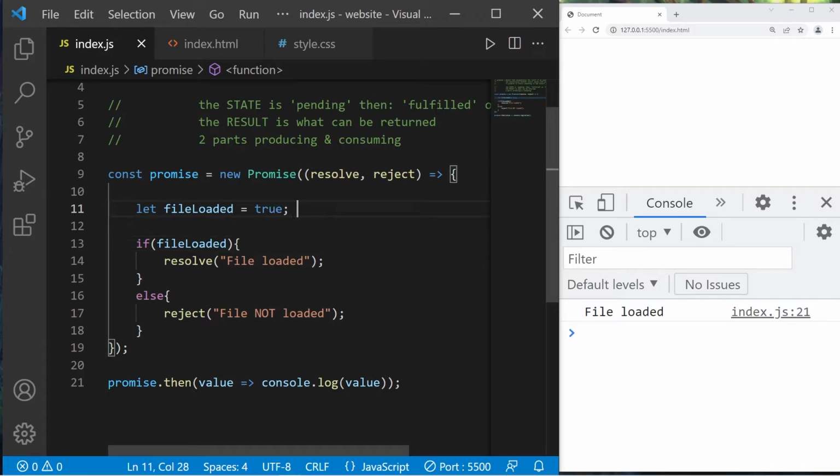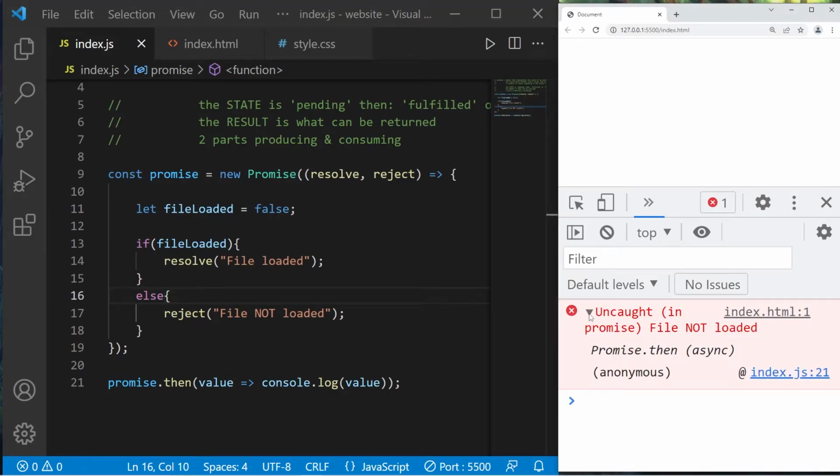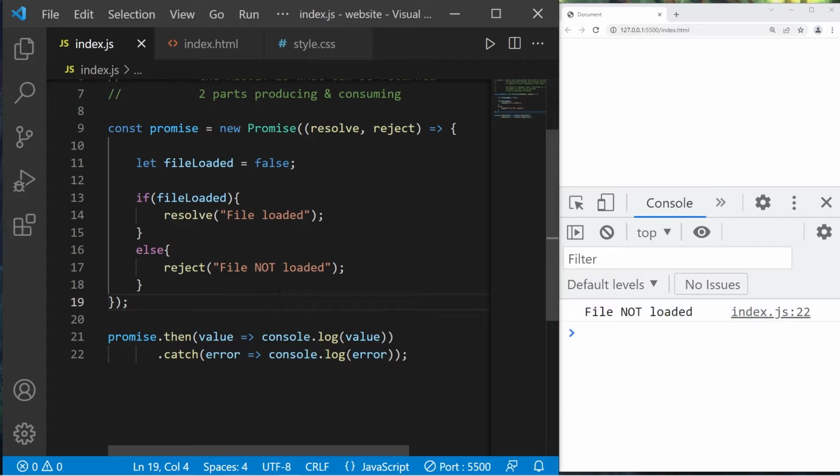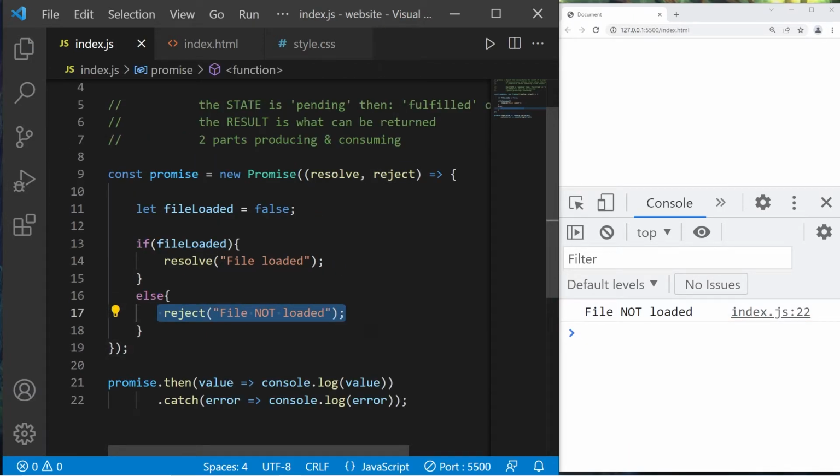What would happen if we couldn't locate a file? This value is false. Well, we have an uncaught exception because we invoked this reject callback. To catch any exceptions, we can follow then with catch. And I'll place this on a new line, just so it's easier to read. We have one argument, so let's set up one parameter. This is the argument. We will name this parameter error. Arrow, what would we like to do? console.log, whatever my error is. When I run this again, we have caught this exception. File not loaded. So that's kind of the basics of a promise.